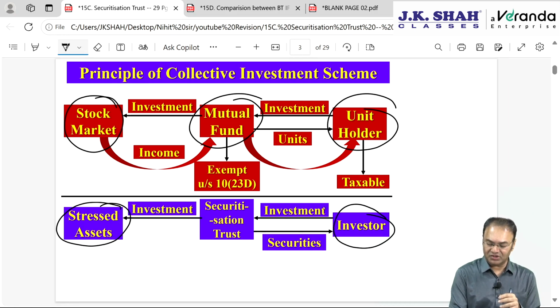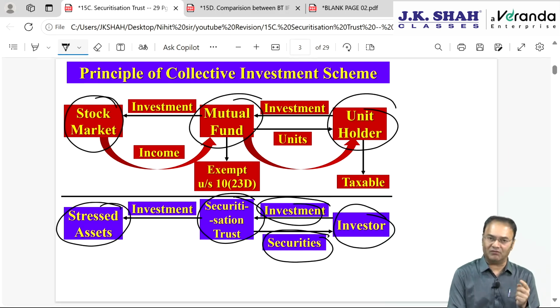They collect money from us, we invest, and they will issue us something called securities. We will not be called unit holders, we will be called investors. And our money they will invest not in startups, not in infra projects or business trusts. They will invest in stressed assets. Stressed assets means loans given by banks, NBFCs, which they are not able to recover fully. For example, Punjab National Bank has given a loan of 10,000 crore to Nirav Modi, not able to recover it back.